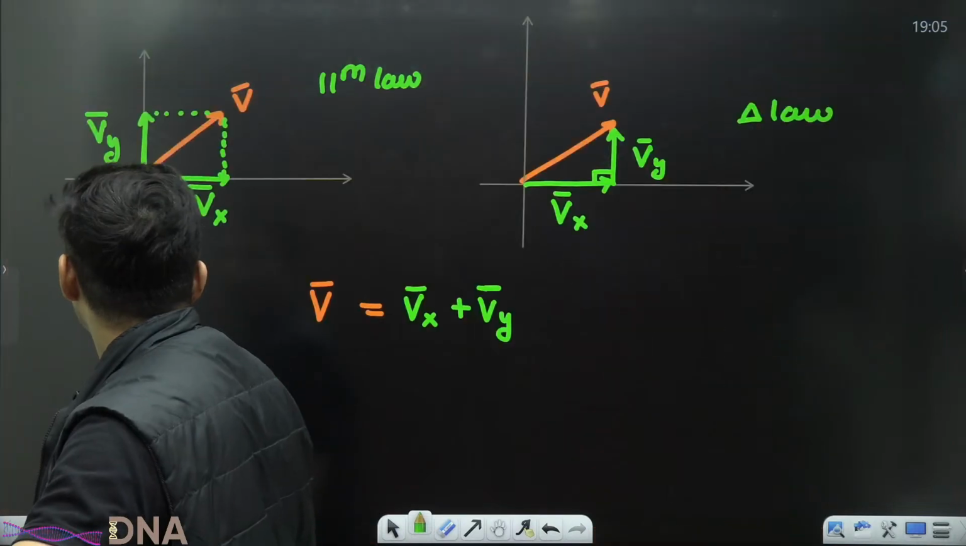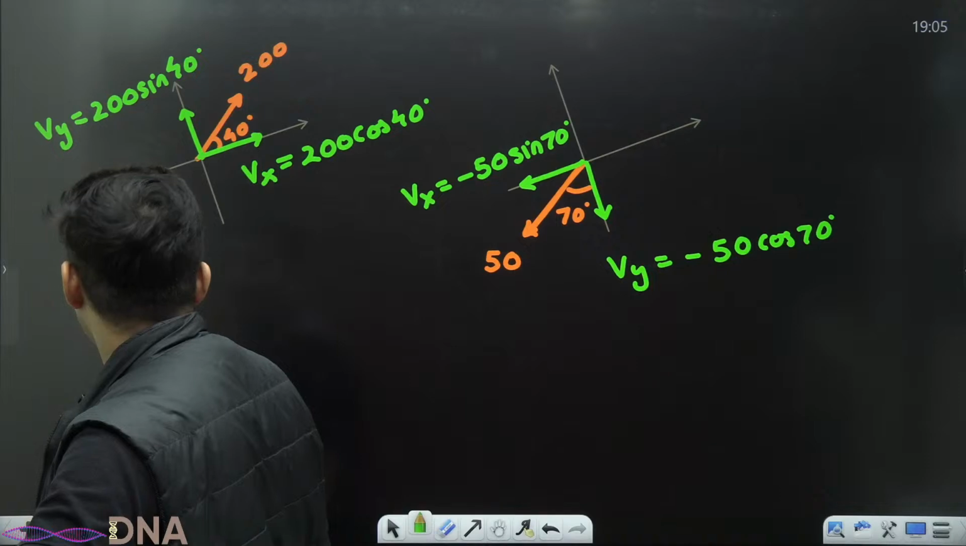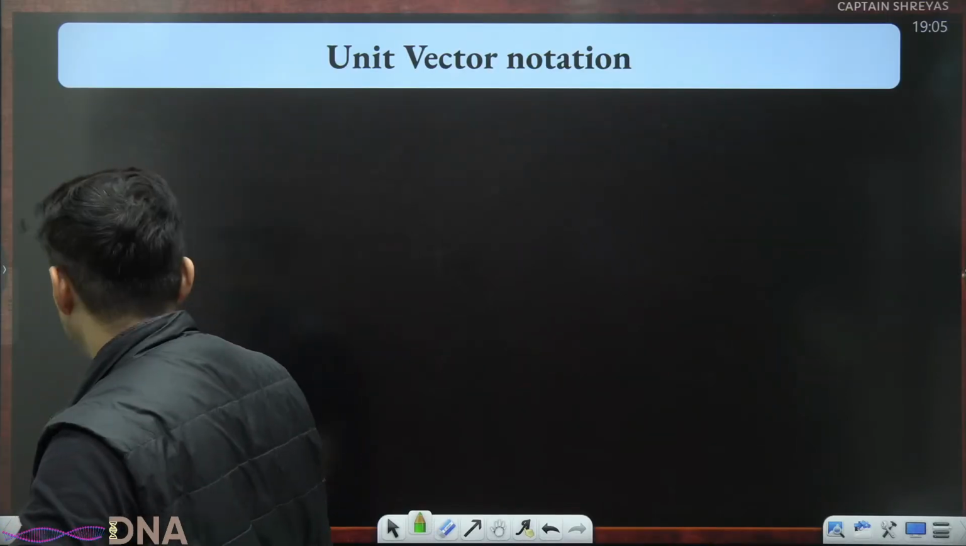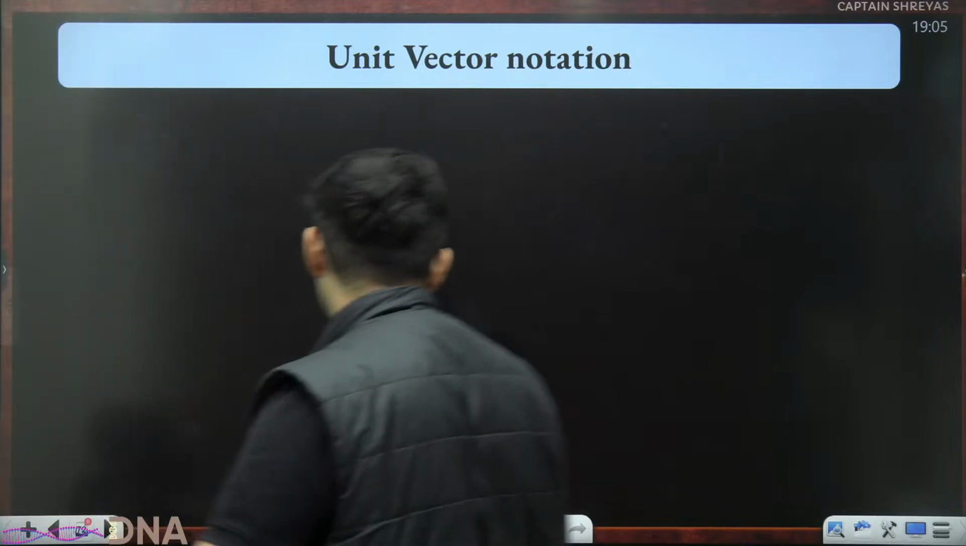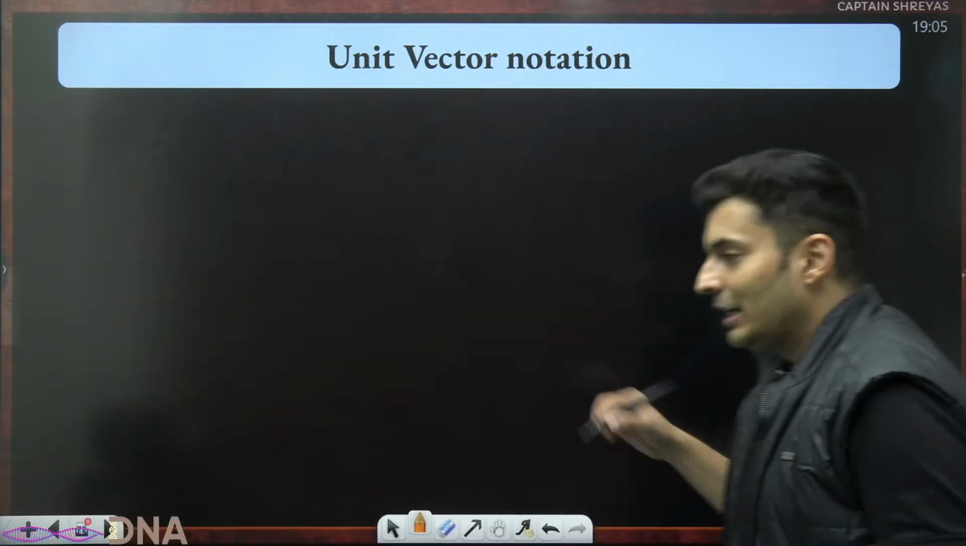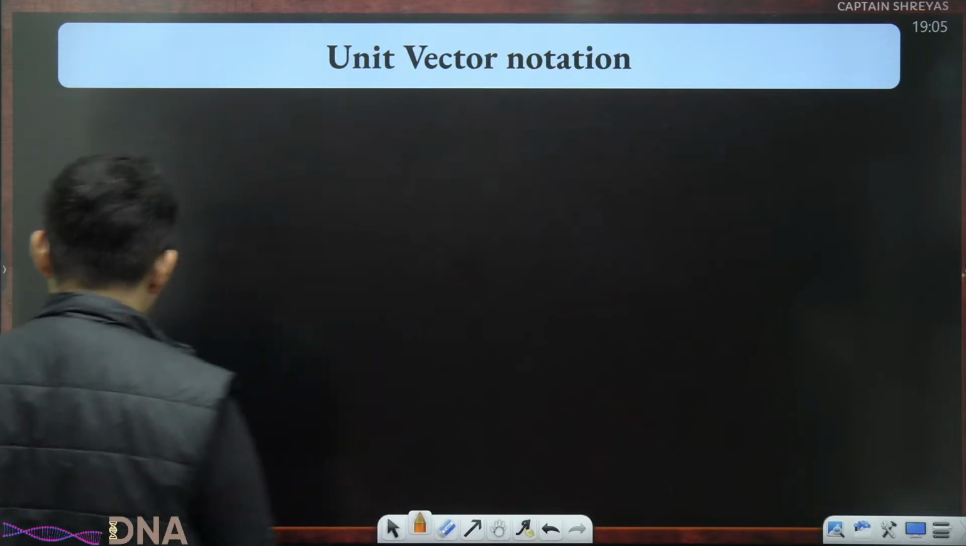Yes, perfect. So now that we have understood this, let me tell you the final secret, which is the unit vector notation. That is the final part, so that we see the final way of vector addition then.